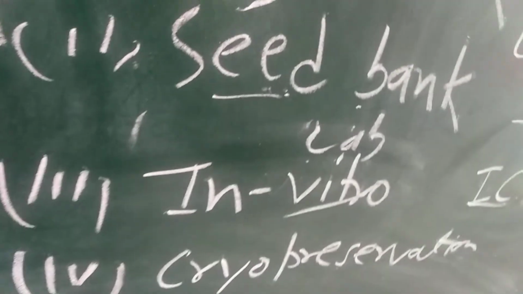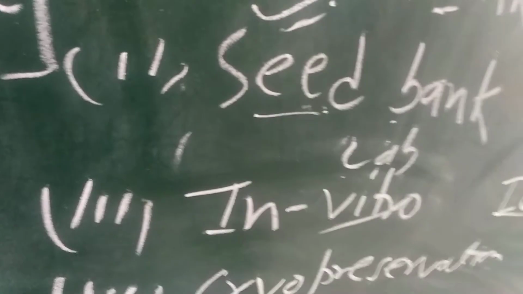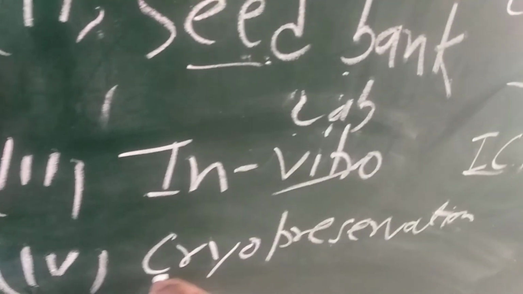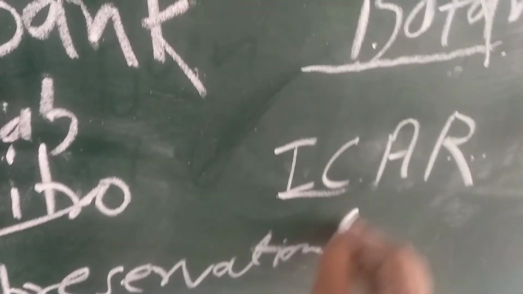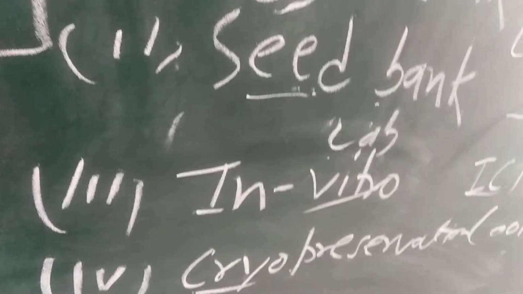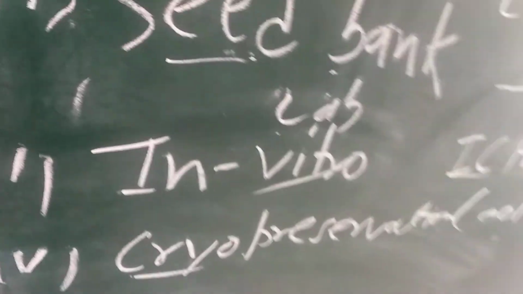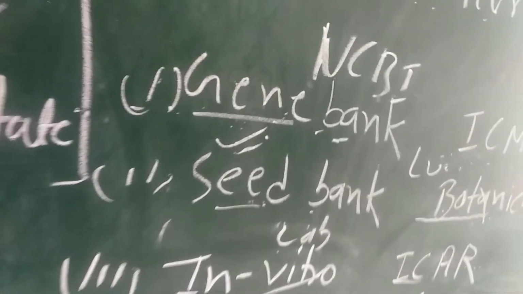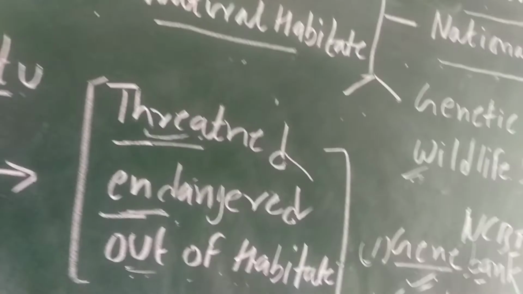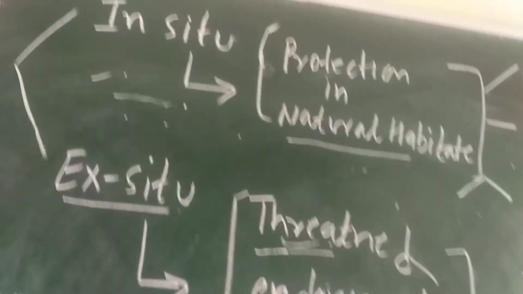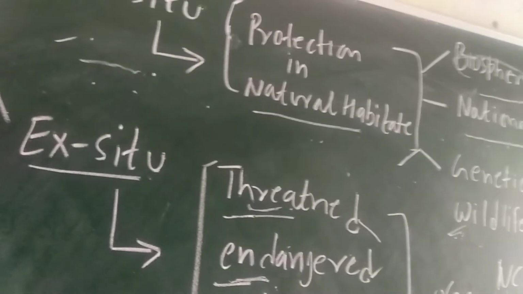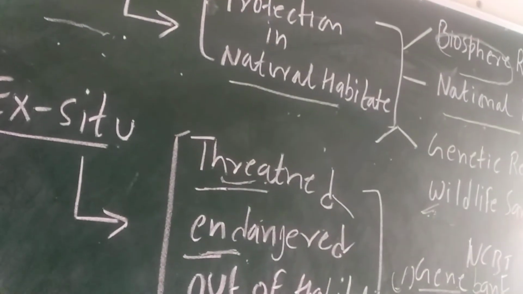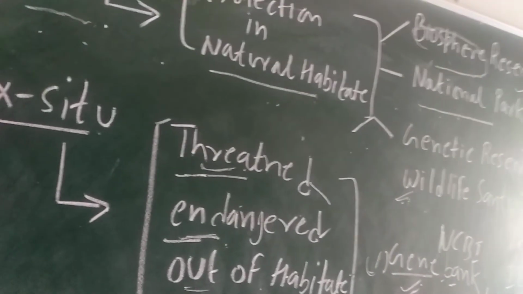What is cryopreservation? This is the last method, not last but least. Cryopreservation means maintaining DNA and other genes at a very low temperature. That is called cryopreservation. So these are the methods for protection and preservation of plants and animals by the ex situ method as well as the in situ method.